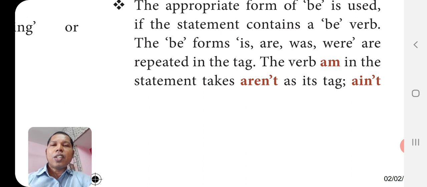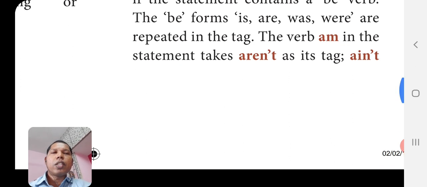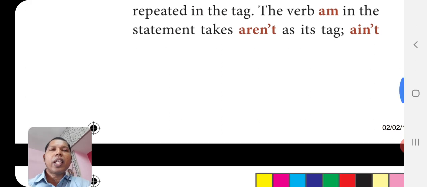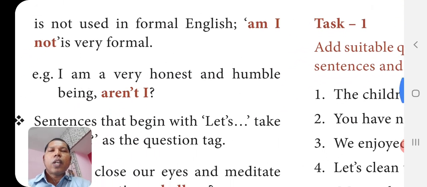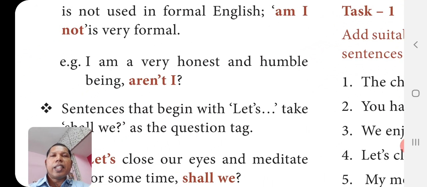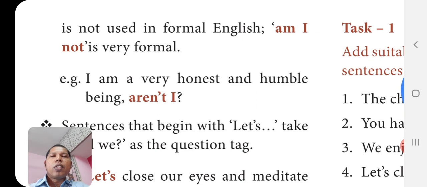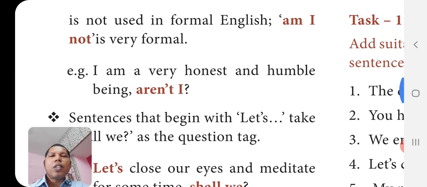I am a student, aren't I? Not amn't I, aren't I? So remember this. And sometimes we can use ain't I also, A-I-N apostrophe T. Look at the spelling, ain't. So am negative is aren't or ain't. Ain't is not used in formal English. It is not formal English.